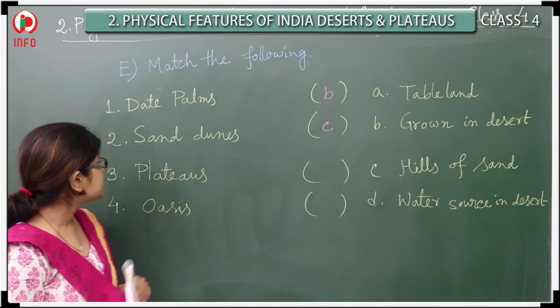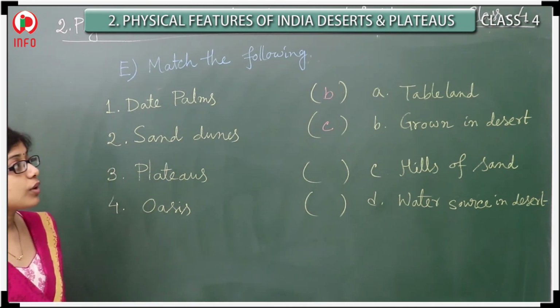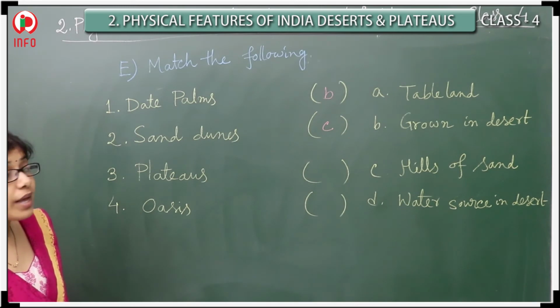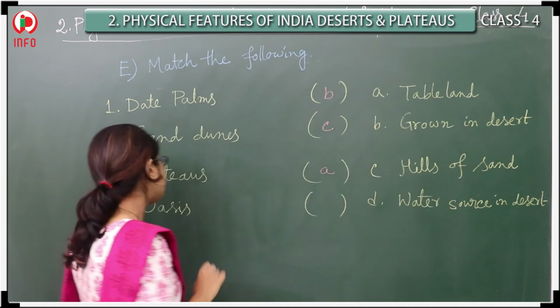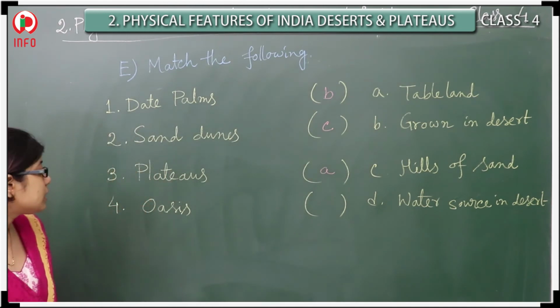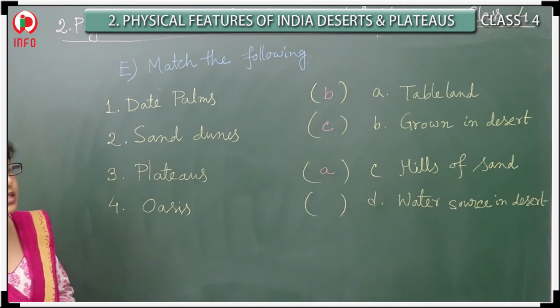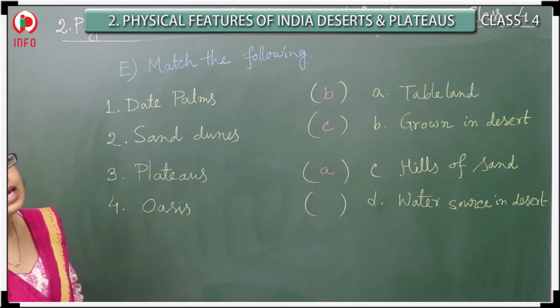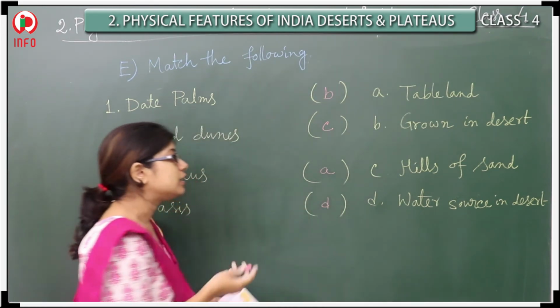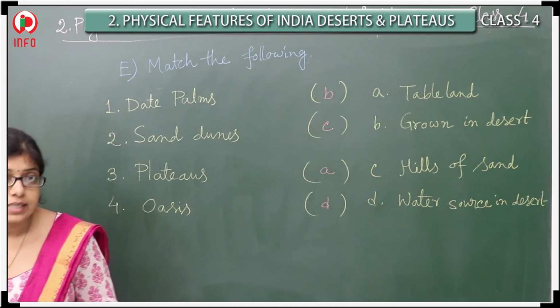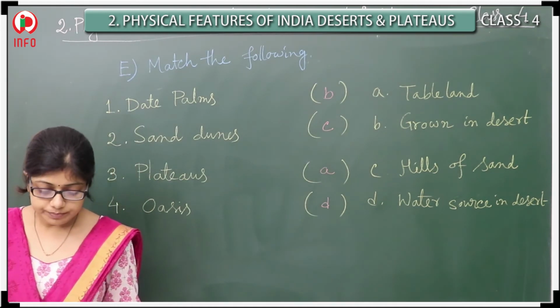And next one, plateaus. That one is matched with whom? The tableland. That one should be A. Next, only one is remaining. So oasis, that one is the water source in desert. So here you have to write D. In this way, we have completed the E bit also.